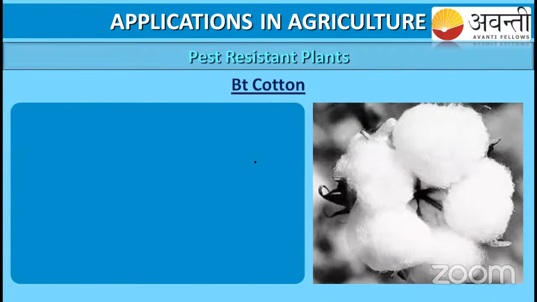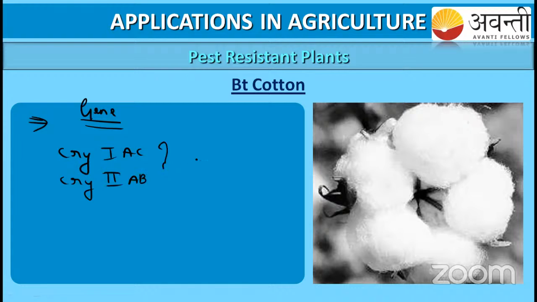For the BT cotton, which gene are they going to use, and which gene for the corn? I have told you before also: the genes are Cry1Ac and Cry2Ab. That is what they are using for the cotton. And for the corn, they are using Cry1Ab.